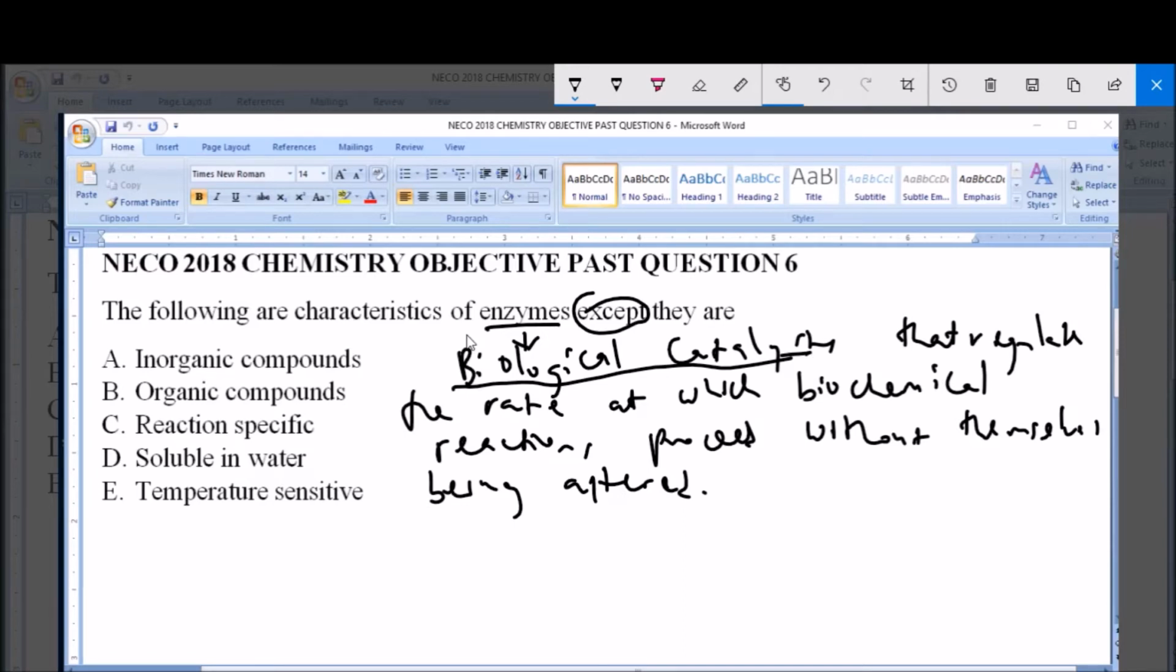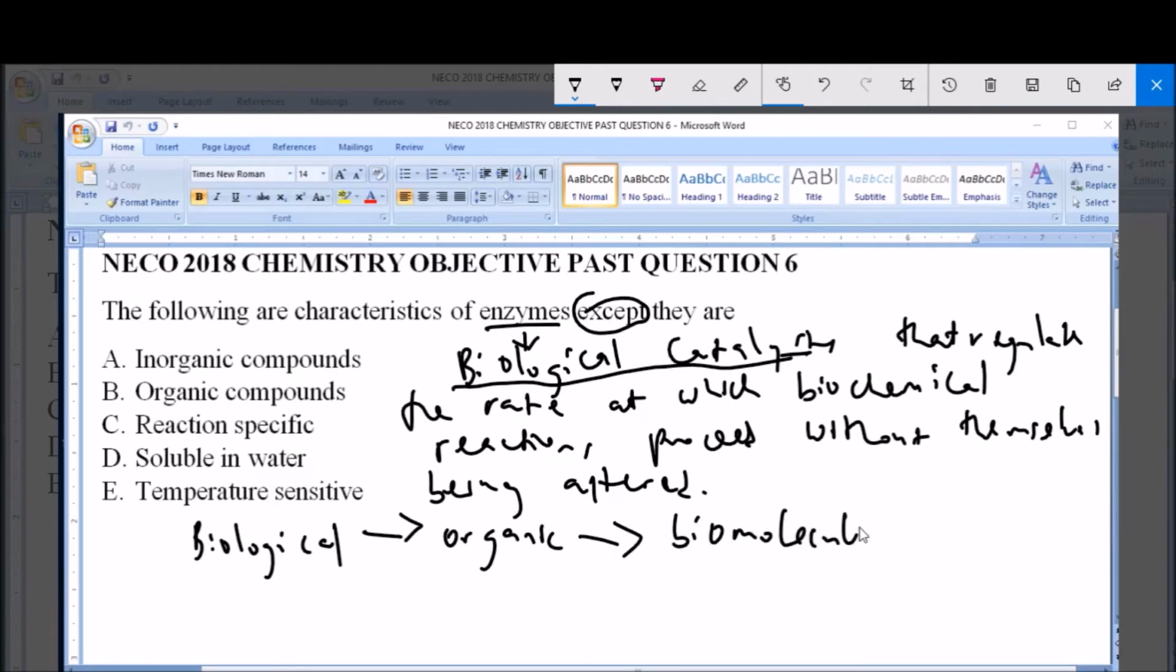biological in nature. So, by virtue of them being biological, it means that they are organic. They are organic, or what is known as biomolecules. So they are biomolecules, organic biomolecules, and hence they are not inorganic in nature, they are rather organic in nature. So option A, which is inorganic compounds, is not a characteristic of enzymes, as enzymes are all organic in nature.